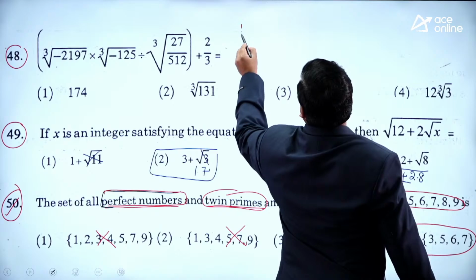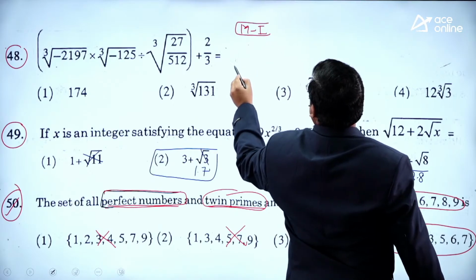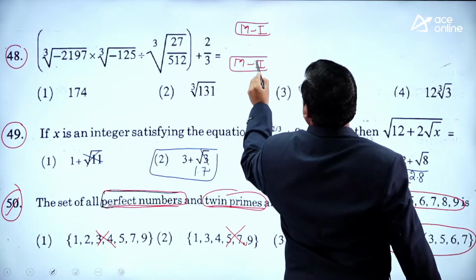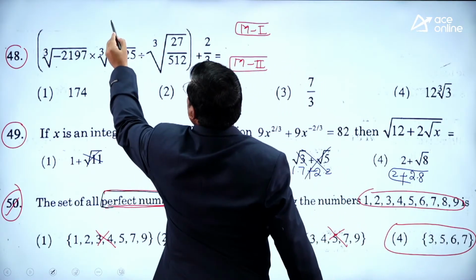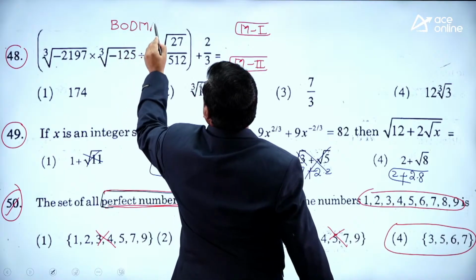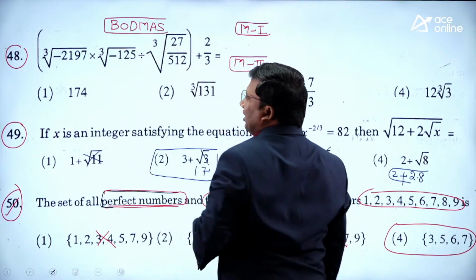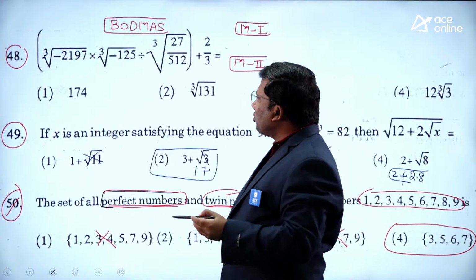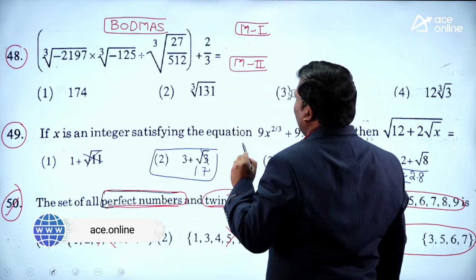Method 1. For every question I will teach you two methods. This is method 1, and then we will do method 2. Method 1 is a simple question based on the BODMAS rule. First, whatever is there in the bracket should be solved, then you should get into division, multiplication, addition, subtraction.